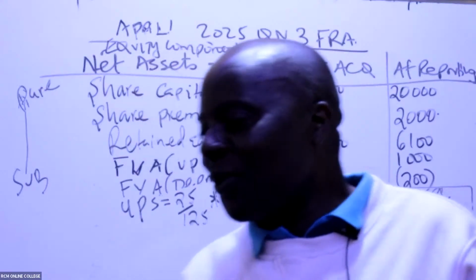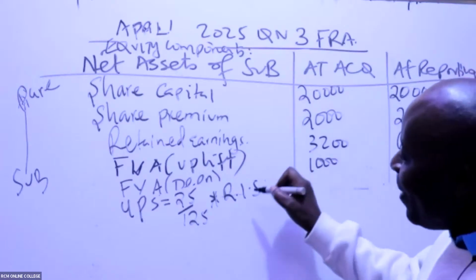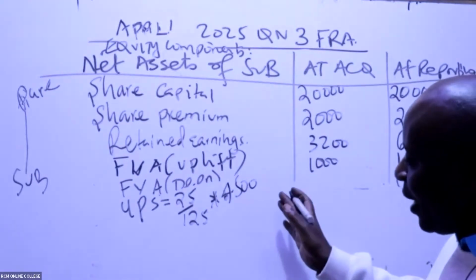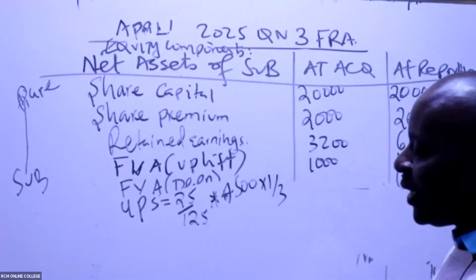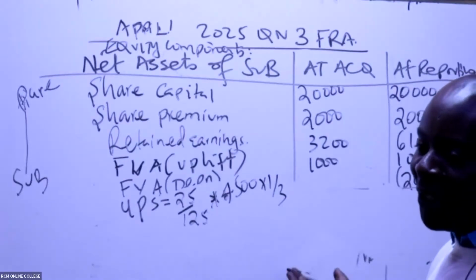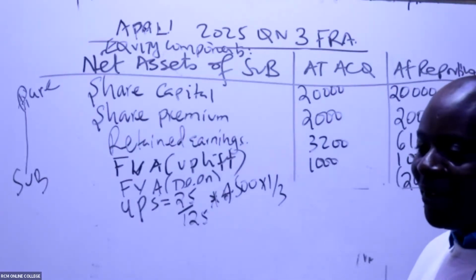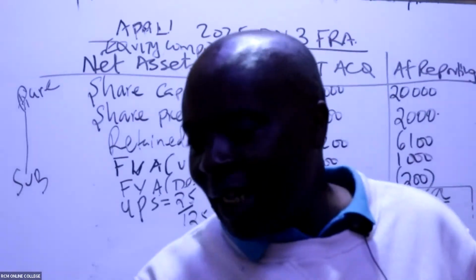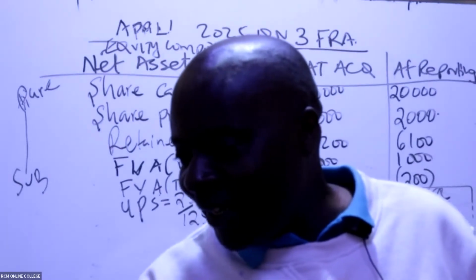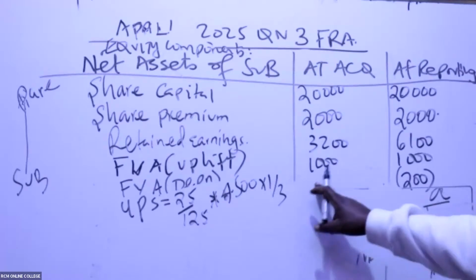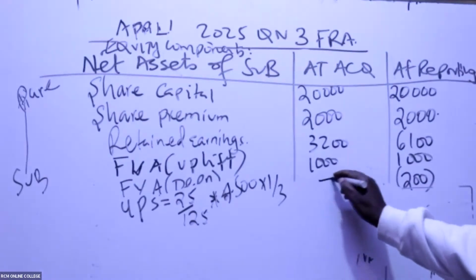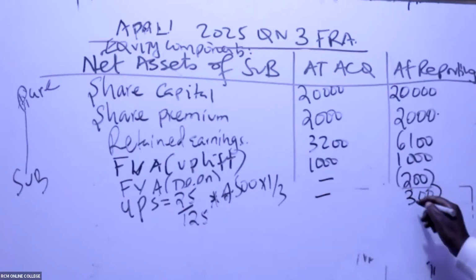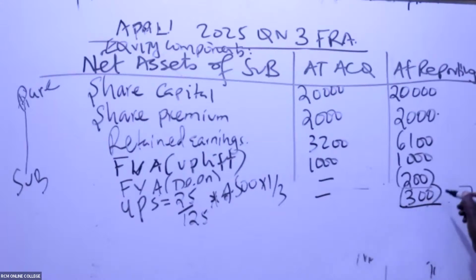So in this case we have 25 over 125 times remaining intra-sales. Remember, the total sales between the group members were 4,500, but now 1/3 were left. So are you able to give me this final answer for unrealized profit on stock, or what somebody calls UPI, unrealized profit on inventory? 300, isn't it? Do I write 300 here? No, nothing there. Because it's fake profit in stocks, we shall subtract. And that is it, ladies and gentlemen.